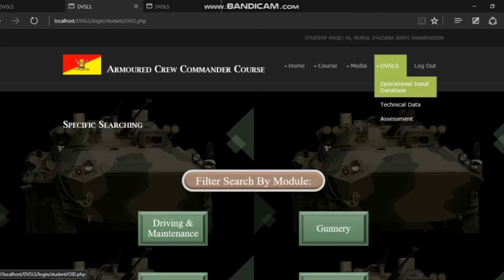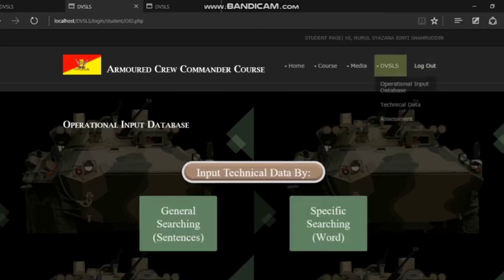So I think that's all from operational input data. Usually general searching by sentences and specific searching by words. General searching uses a pattern matching brute force algorithm, if else rule based technique, and OR operation. Also for specific searching by words, if else rule based technique, matching or not with the input criteria and the selected technical data.